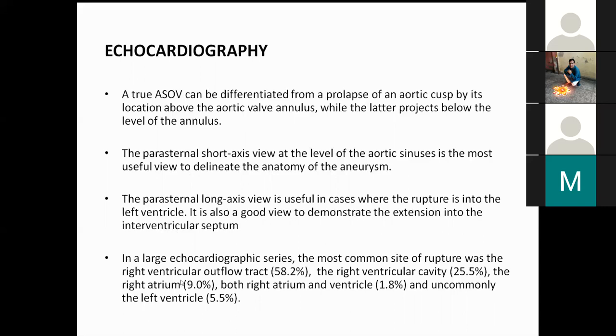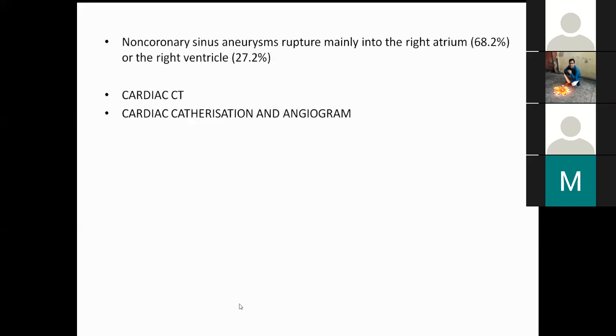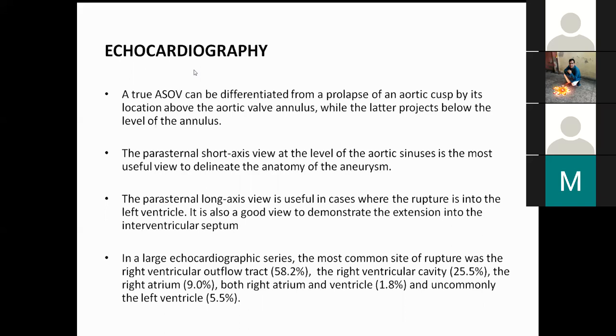In large echocardiographic studies, the most common site of rupture was the right ventricular outflow tract, at 58.2%. Next was the right ventricle, at 25.5%, the right atrium 9%, both right ventricle and right atrium 1.8%, and uncommonly the left ventricle, with only 5.5% of cases. This incidence varies with the region. In Asian countries, it is more common in the right ventricular outflow tract. In other parts of the world, it is more commonly seen in the RA. In Asian countries such as Japan, where RSOV is much more common, it is generally seen in the outflow.